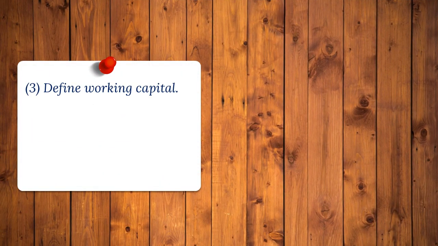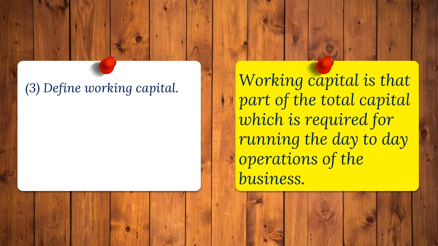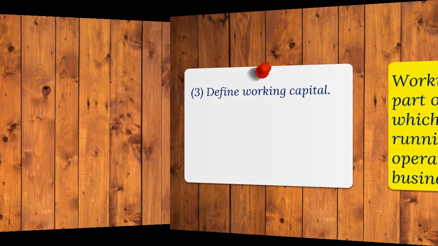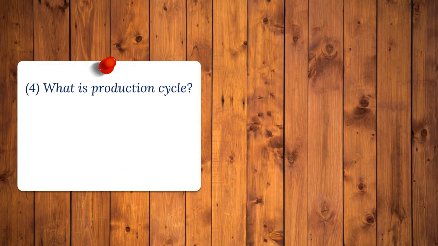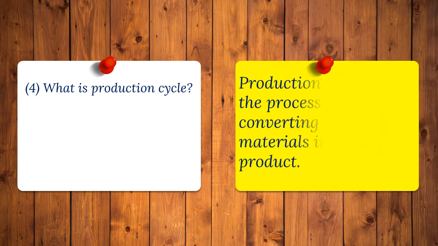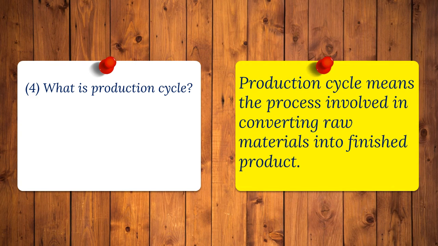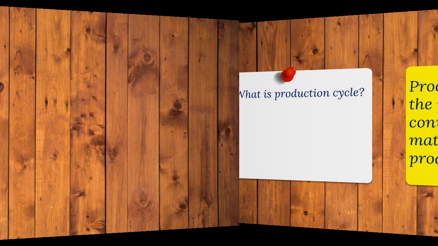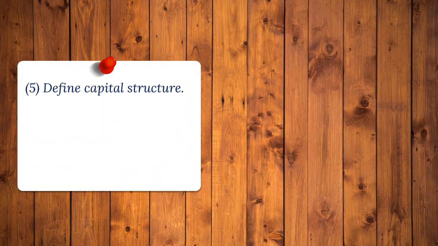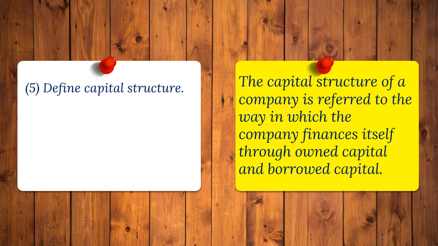3. Define working capital. Answer. Working capital is that part of the total capital, which is required for running the day-to-day operations of the business. 4. What is production cycle? Answer. Production cycle means the process involved in converting raw materials into finished product. 5. Define capital structure. Answer. The capital structure of a company is referred to the way in which the company finances itself through owned capital and borrowed capital.